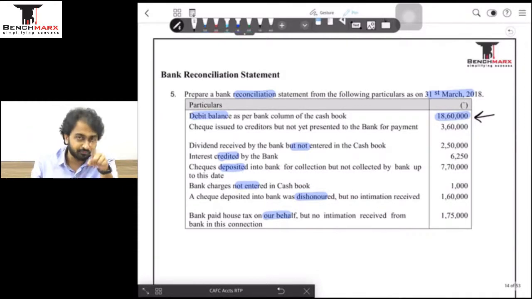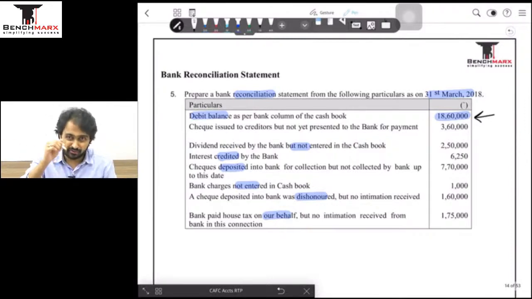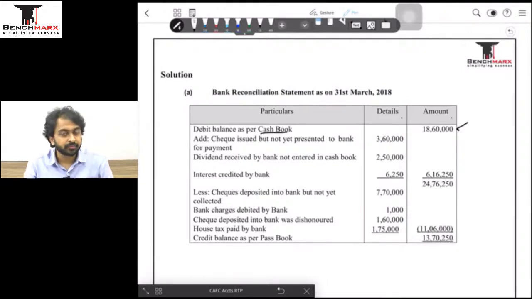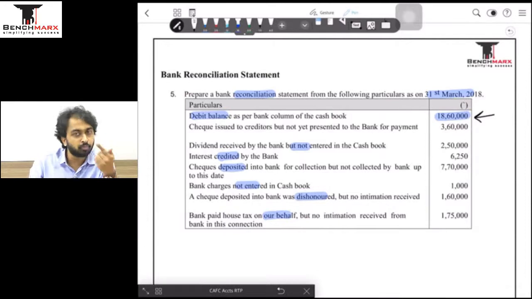But this creditor has not gone to the bank for whatever reason, so the bank does not know. What I'm trying to say is that because of this adjustment, my bank account balance is less because I have deducted it, but the bank has not. Since I am starting from the cash book, my balance is already less and the bank's balance is more.